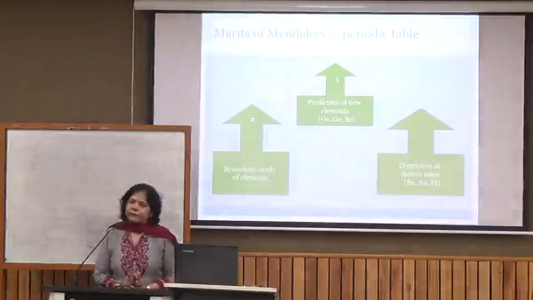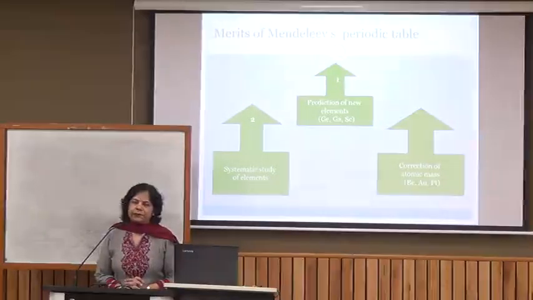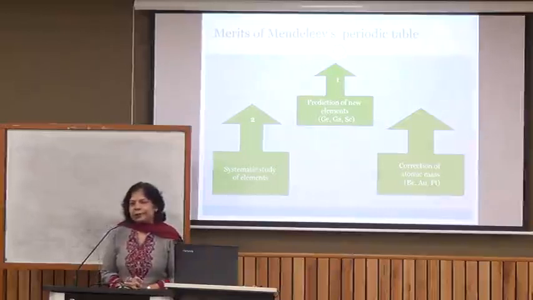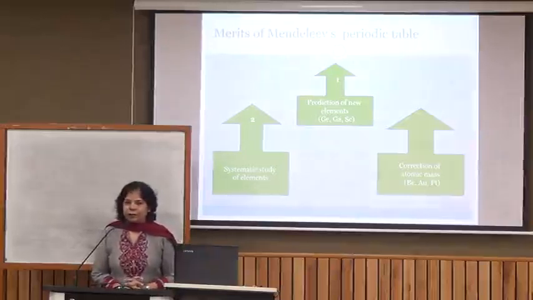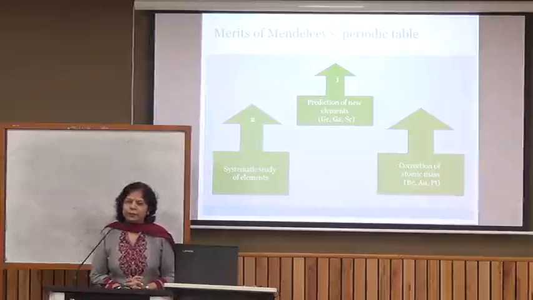Another merit was that it gave a systematic study of elements. The elements placed in the same vertical column, that is in the same group, had similar chemical properties, and those placed in different groups had dissimilar chemical properties.